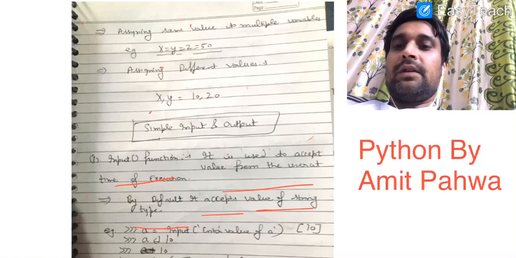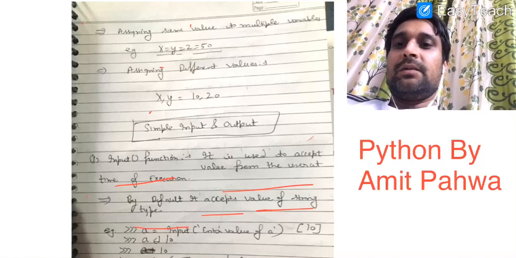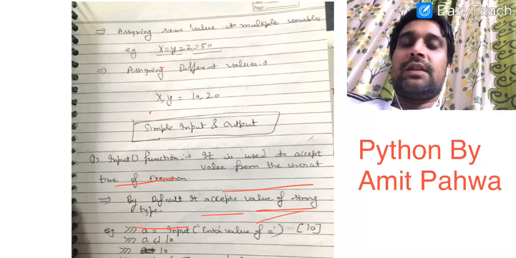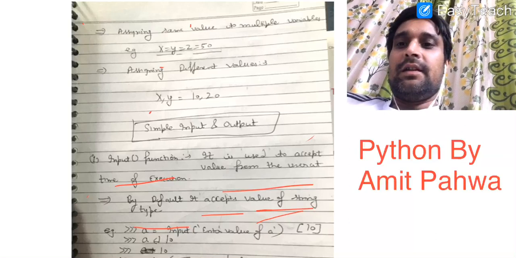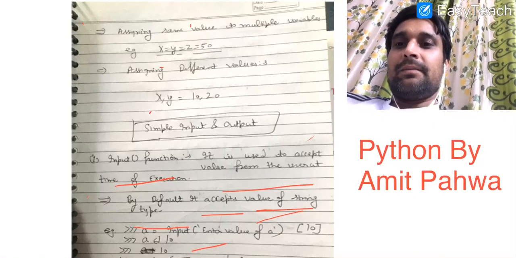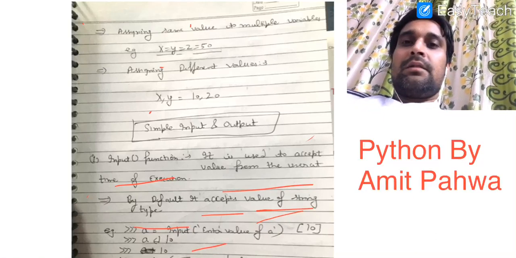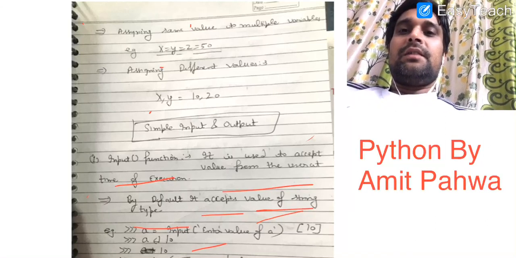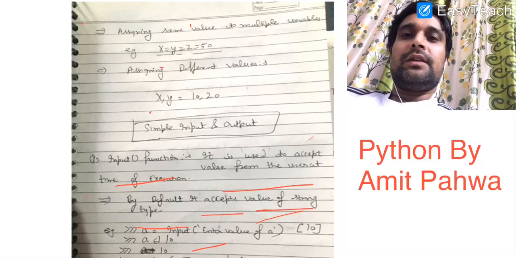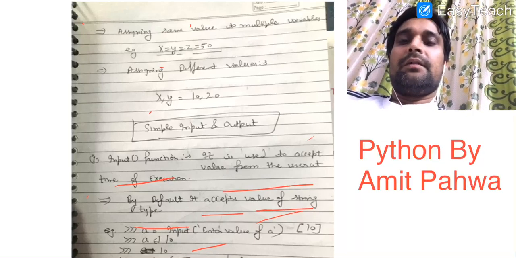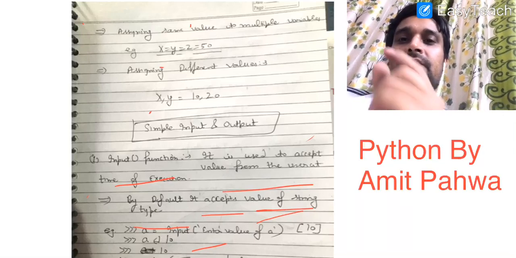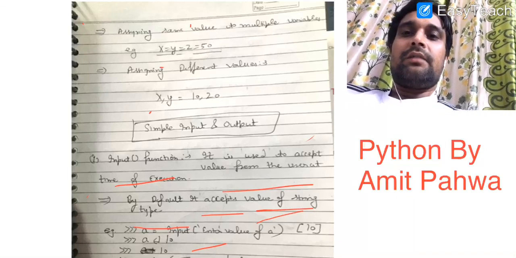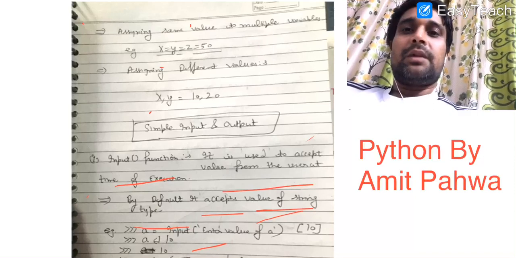It is one of the main points that you should always remember. Here we write a statement a is equal to input, enter value of a, and suppose we enter the value 10, and you know 10 is an integer. In the next statement we write a plus 10, then it will show you an error that a string cannot be added with an integer, because we cannot perform the addition operation with one string and another a number. So we need to have values of the same type.